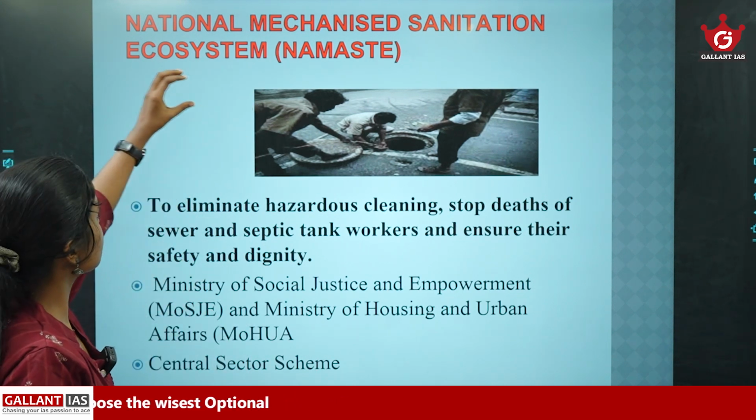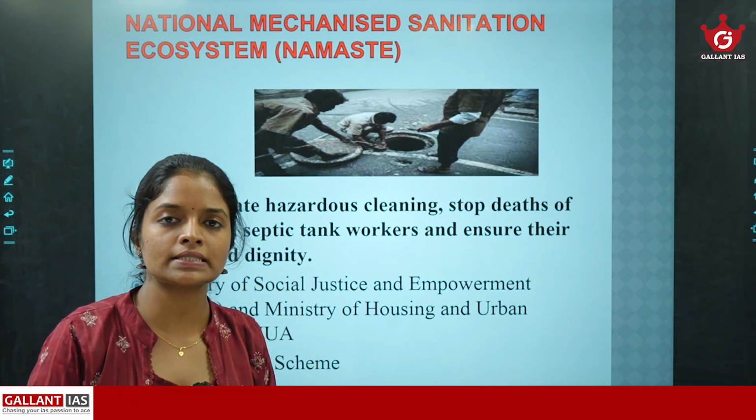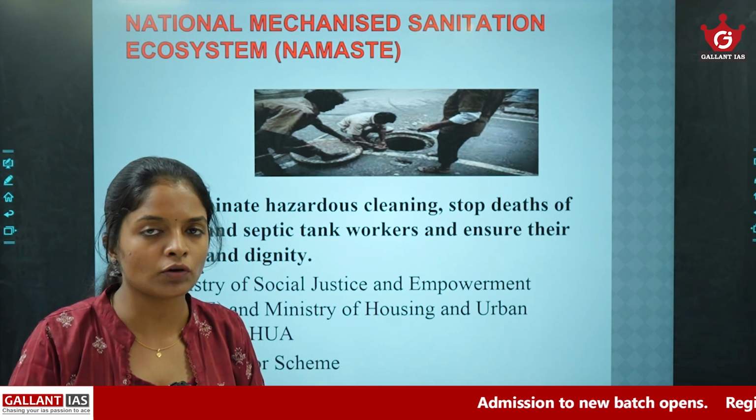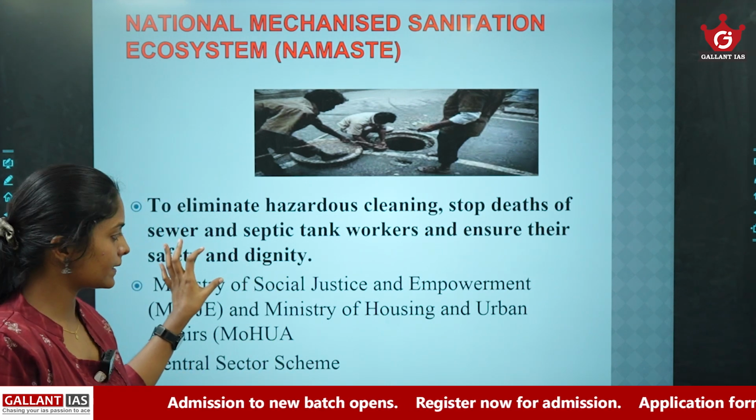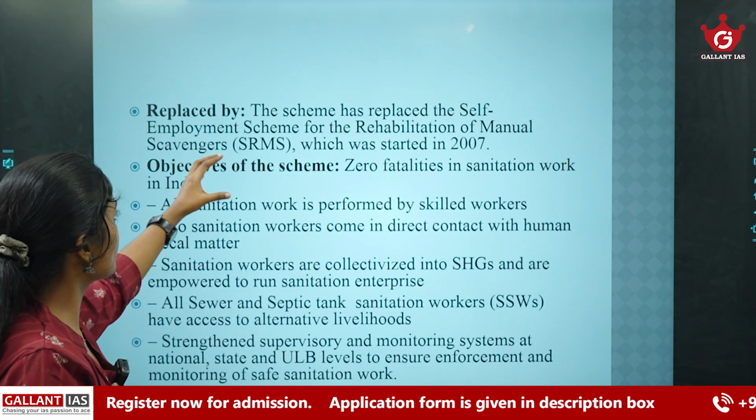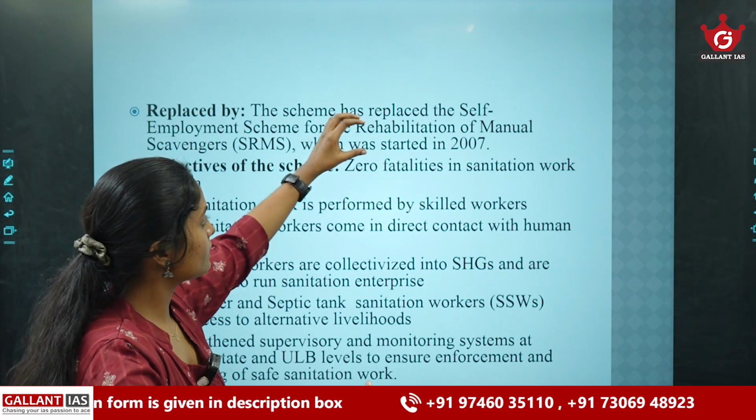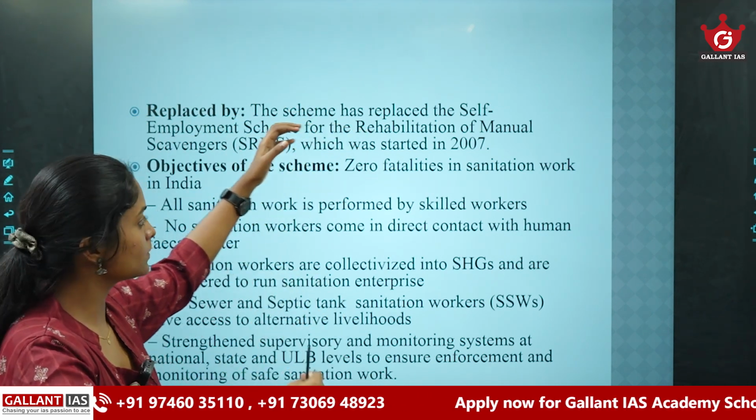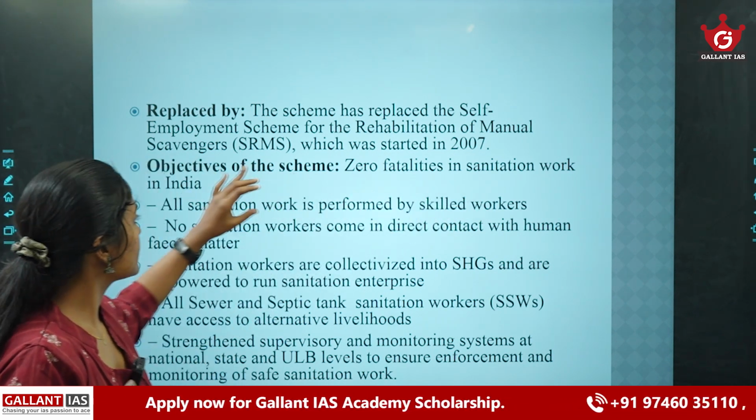We can expand this NAMASTE scheme as National Action for Mechanised Sanitation Ecosystem. The ministries involved are the Ministry of Social Justice and Empowerment and the Ministry of Housing and Urban Affairs, and this is a central sector scheme. Actually, this scheme replaced an earlier scheme, the Self-Employment Scheme for the Rehabilitation of Manual Scavengers, or SRMS, which was started in 2007. This SRMS scheme was replaced by the NAMASTE scheme. And there are some objectives, like zero fatalities in sanitation work in India.